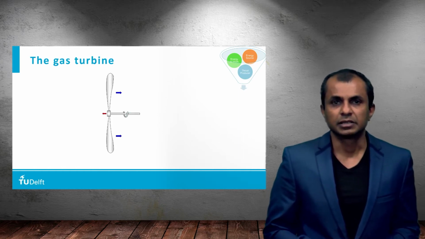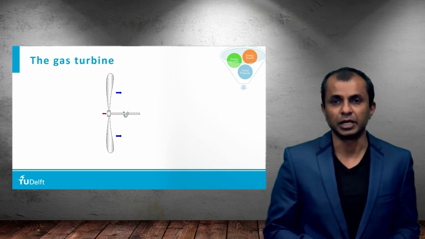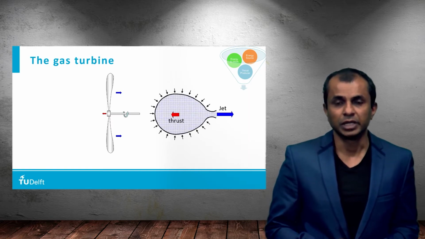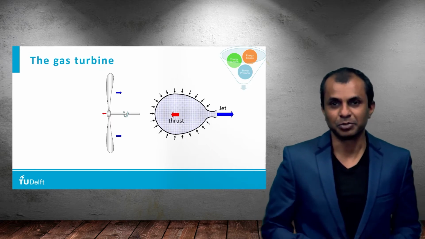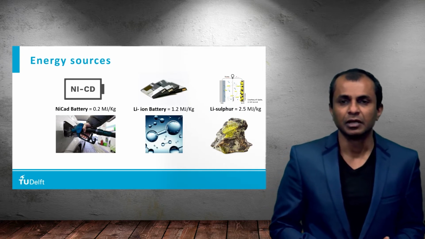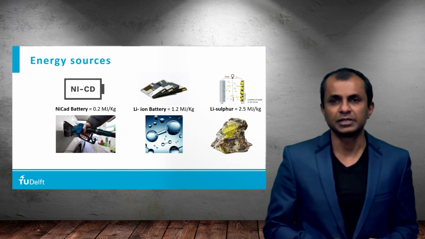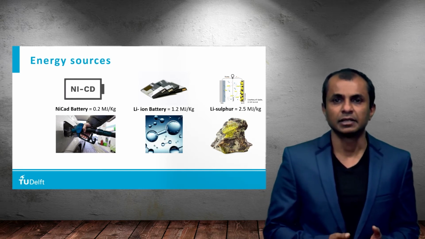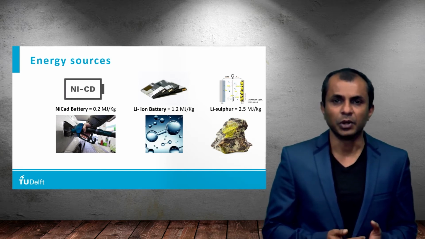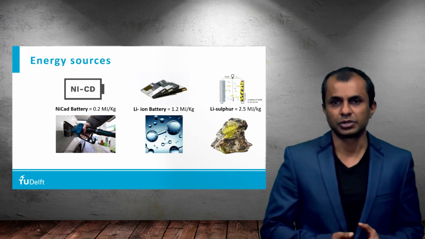We already looked at the last lecture how we can create thrust, for example, by using a propeller or by a nozzle, that we demonstrated with our balloon experiment. In terms of energy sources, we could use different types of energy sources. One way of classifying these energy sources is to look at the energy density, which means the amount of energy that we can pack in a given mass of that source.